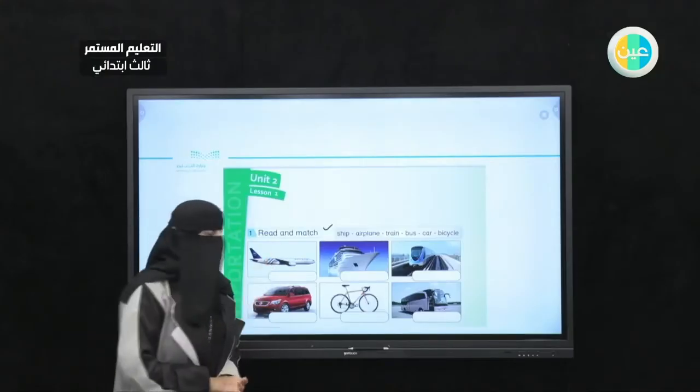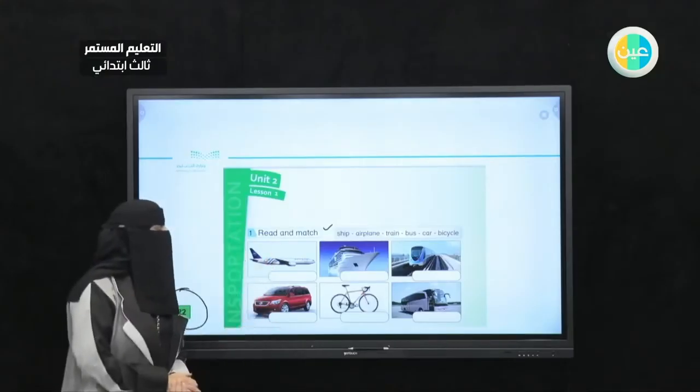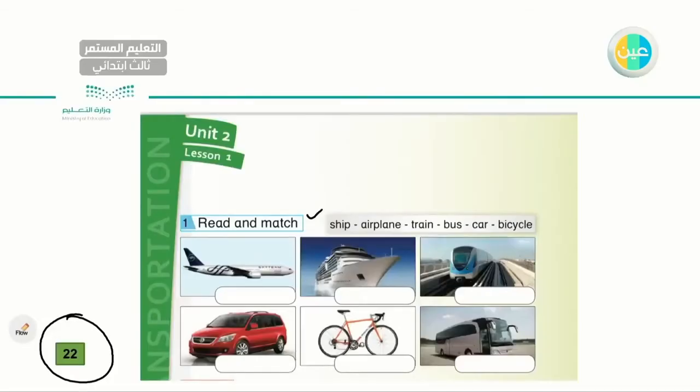So let's start by reading ship, airplane, train, bus, car, and bicycle. And bicycle, very good, very good. I'm sure that you already know some of them. Like for example, car. So if we start by crossing the word car, where's car, my dear student? So this is car, very good. So I hope you are writing with me. This is car, very good, very good.